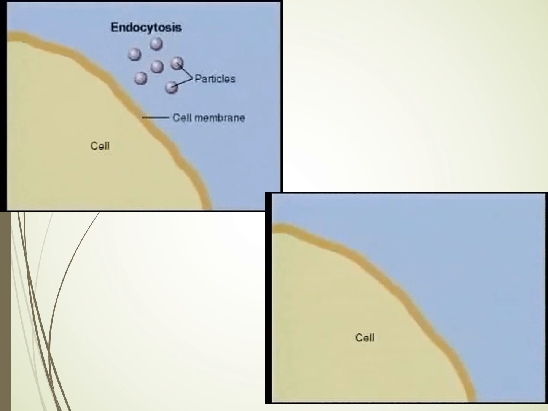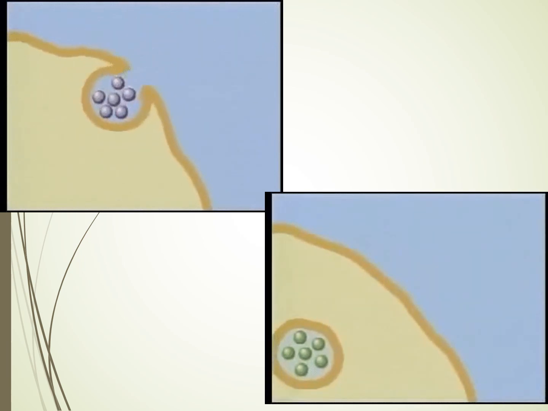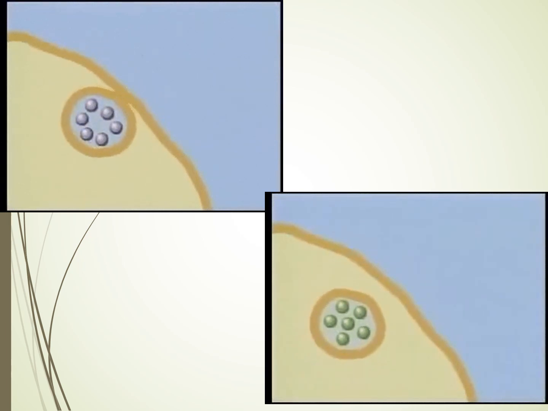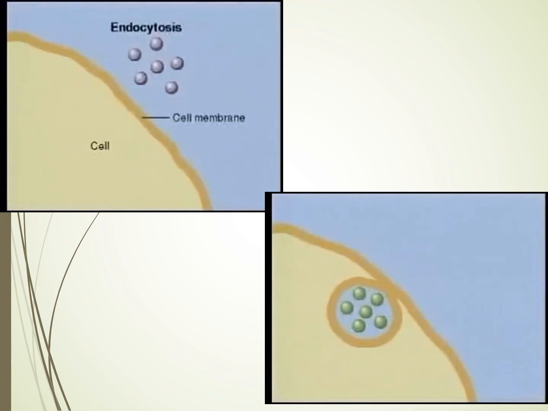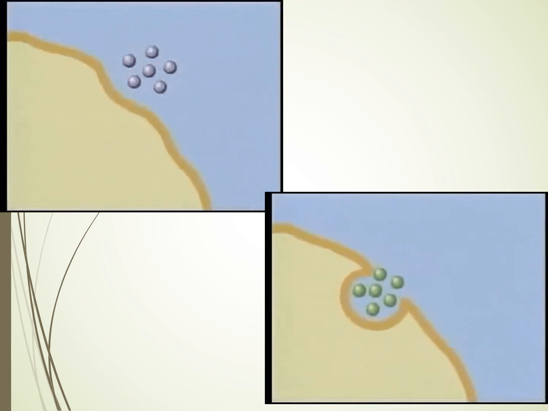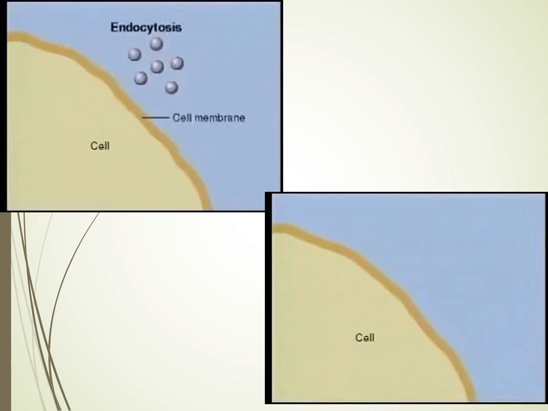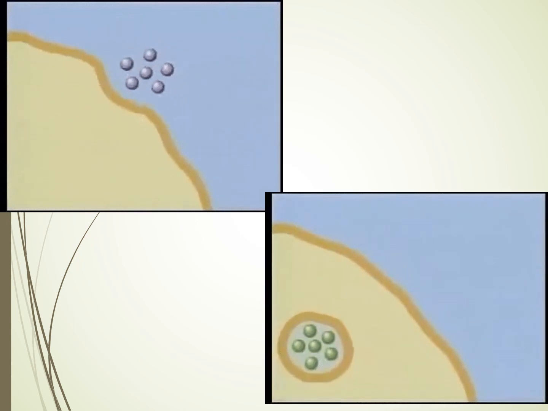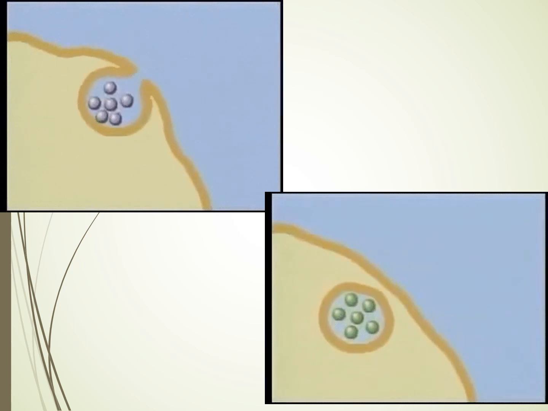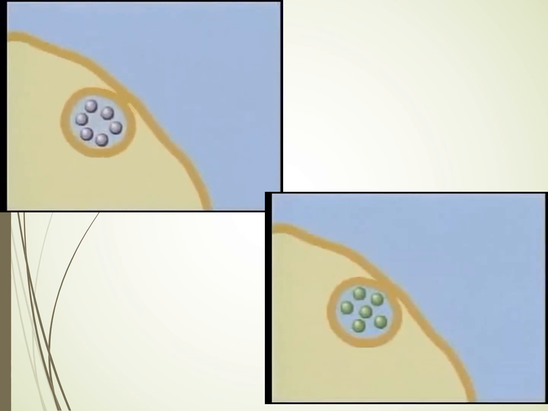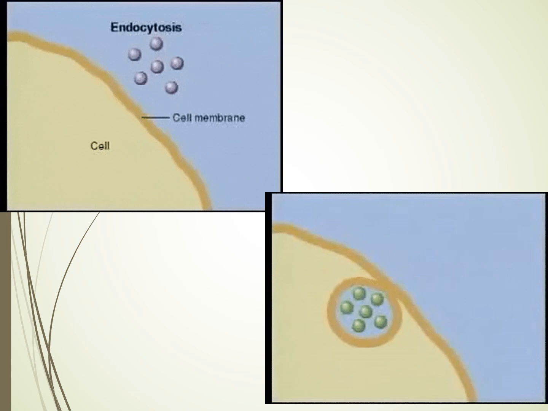So endocytosis was where particles were taken inside the cell. That is why it's called endocytosis. Exocytosis was where particles were thrown out of the cell. Endocytosis is used for food. Exocytosis is used for waste materials. These are the two processes which need energy for the entire process. They need energy for these two things to happen in the cell.